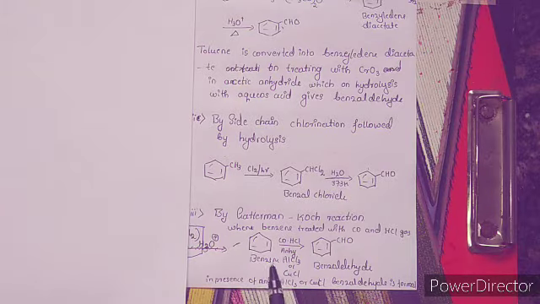This is an important named reaction which is repeatedly asked in the examination for 2 marks. When benzene is treated with carbon monoxide and hydrogen chloride in the presence of anhydrous AlCl3, benzaldehyde is formed, and this reaction is known as the Gatterman-Koch reaction.